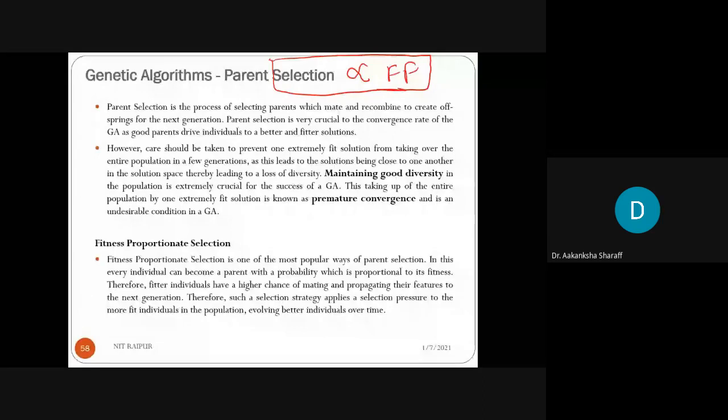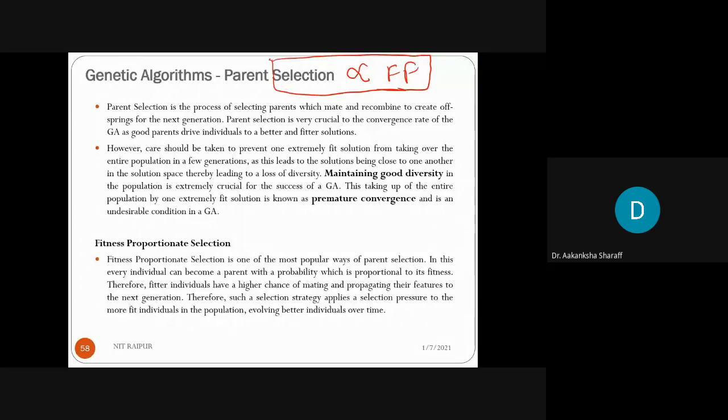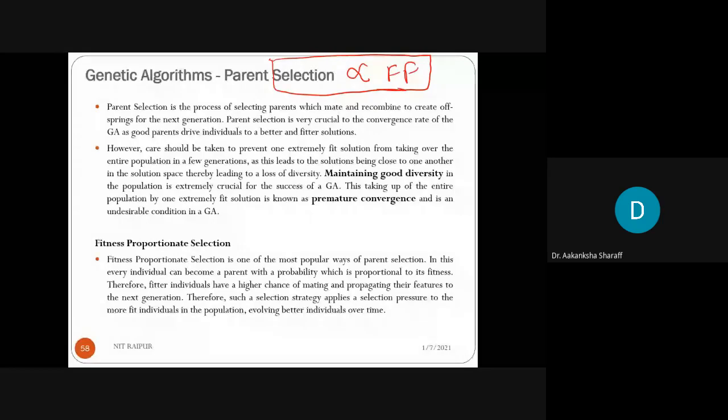It is very crucial to the convergence rate of the genetic algorithm, as good parents drive individuals to better and fitter solutions. However, care should be taken to prevent one extremely fit solution from taking over the entire population in a few generations, as this leads to solutions being close to one another in the solution space, thereby leading to a loss of diversity.